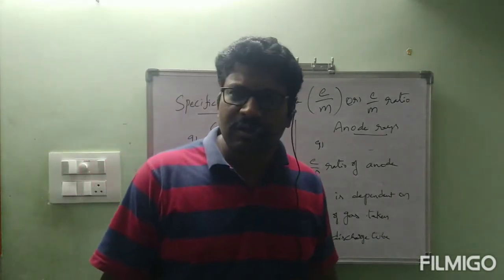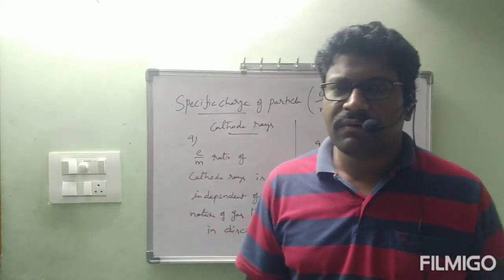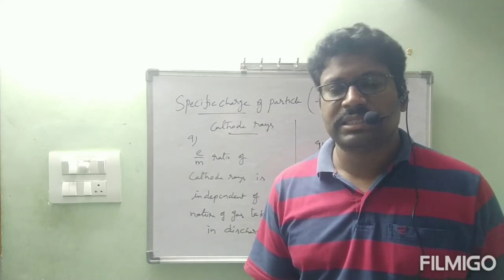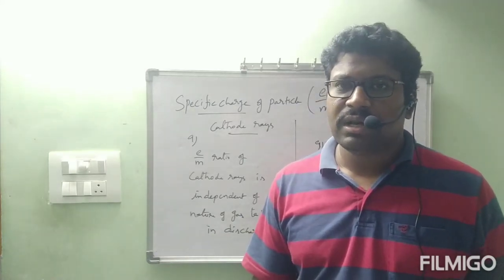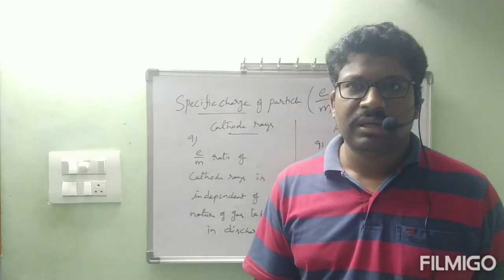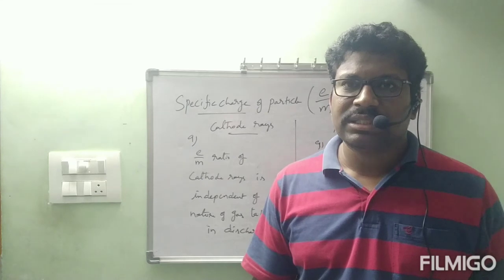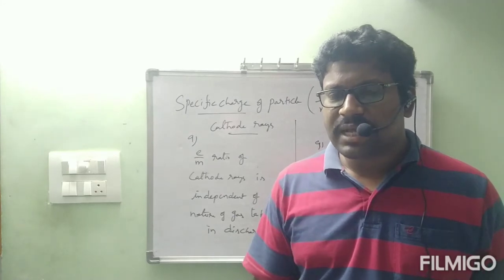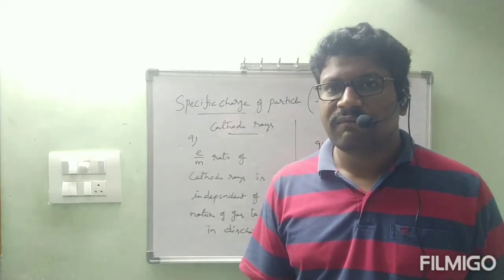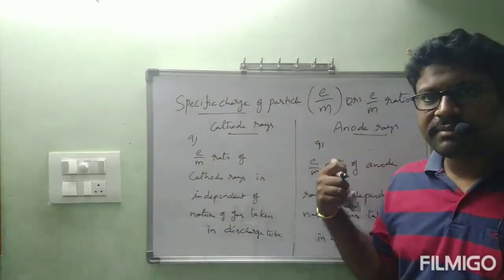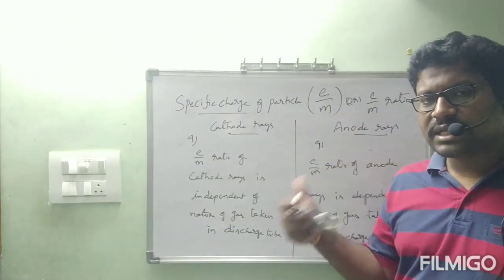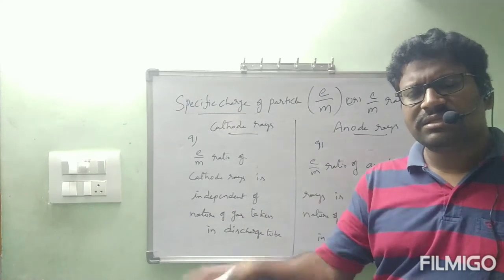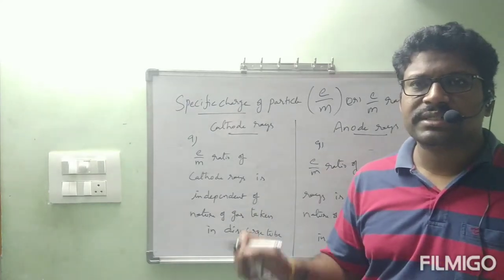We have taken the discharge tube experiment. In that experiment, we have taken hydrogen gas. But instead of hydrogen gas, we can take any other gas also, like helium, sodium, or magnesium. If you change the gas, E by M ratio also will be changed for anode rays. For cathode rays, whatever the gas we have taken in discharge tube, E by M ratio is constant.